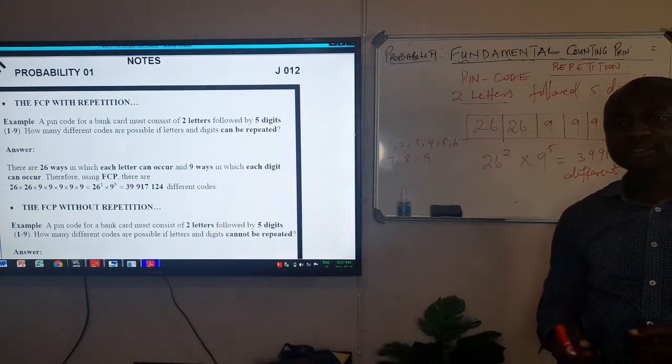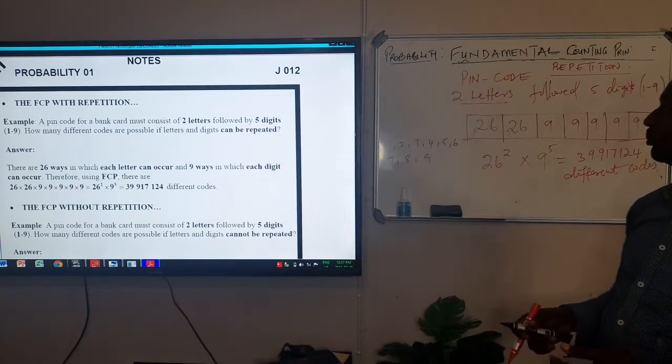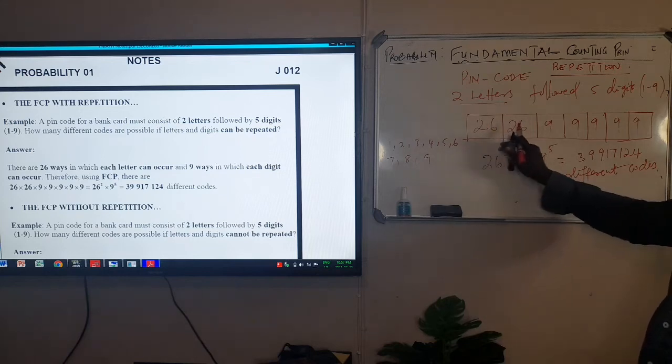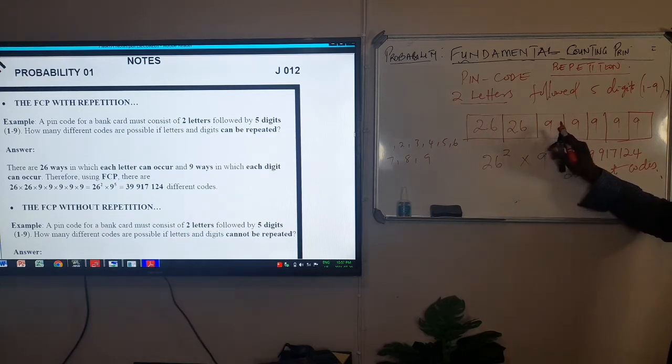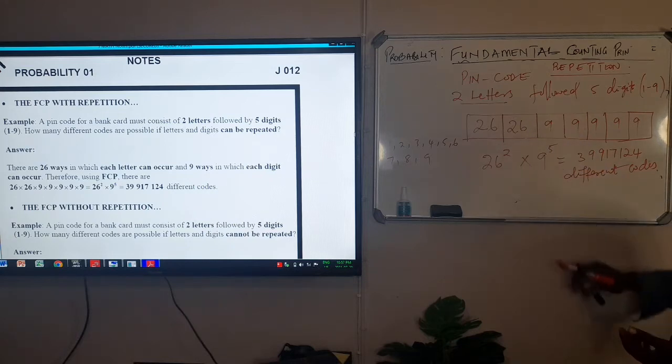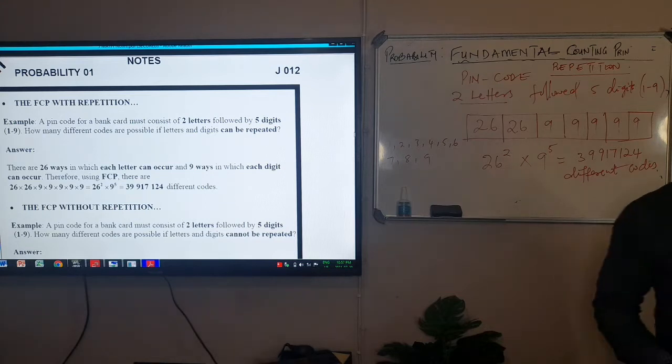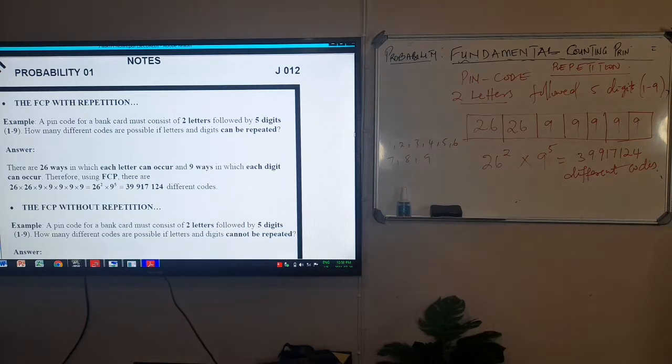If they say repetition is allowed, then if there are 2 letters in the alphabet, it's 26, 26. And if there are 5 digits that must be chosen from 1 to 9, when you count it, it gives you 9. So it will be 9 to the power 5. When you take your calculator and do it, this comes to your answer. So we must take note of how repetition is done.